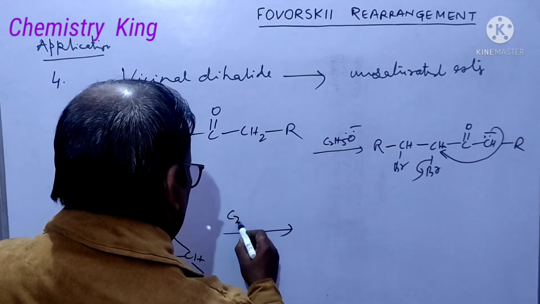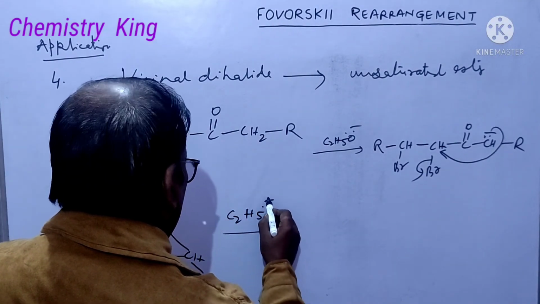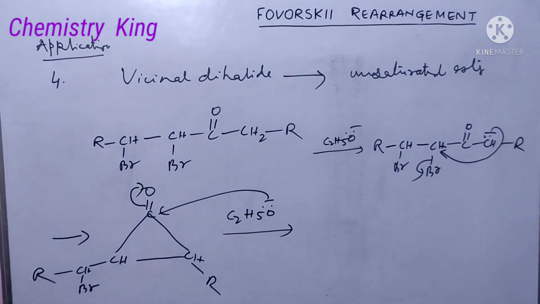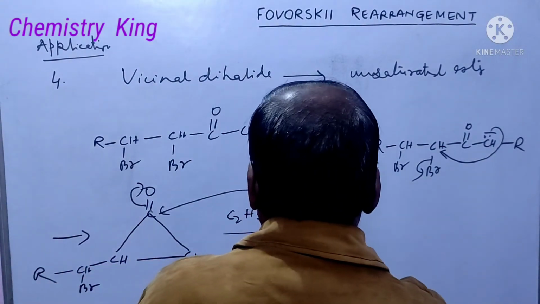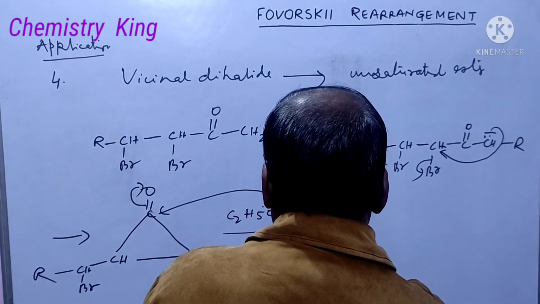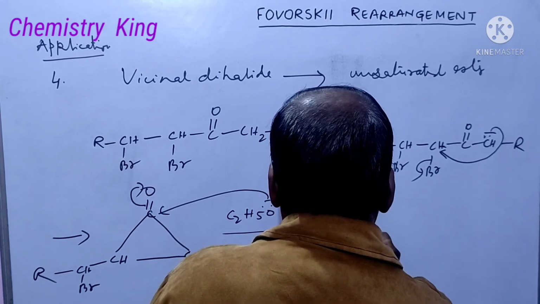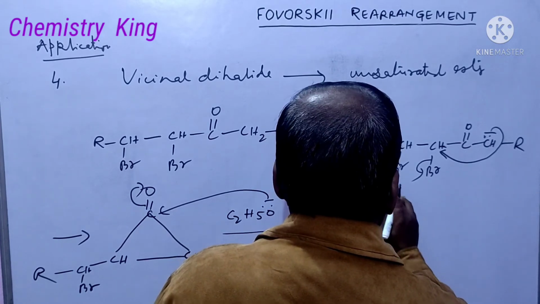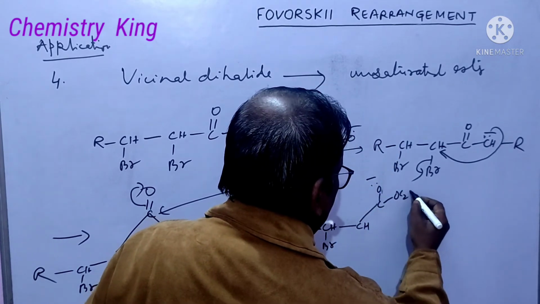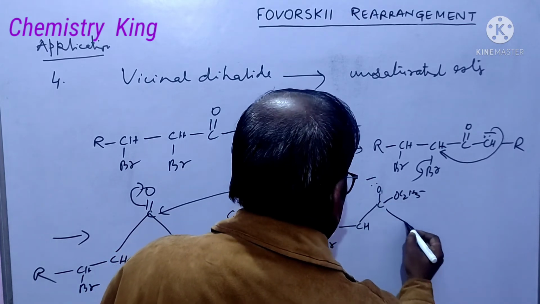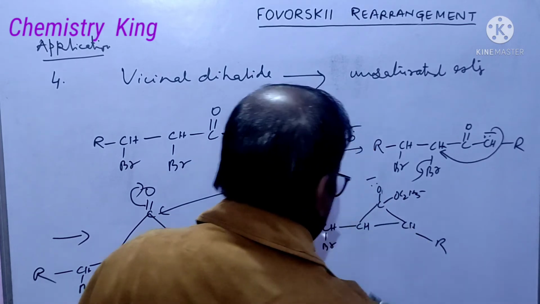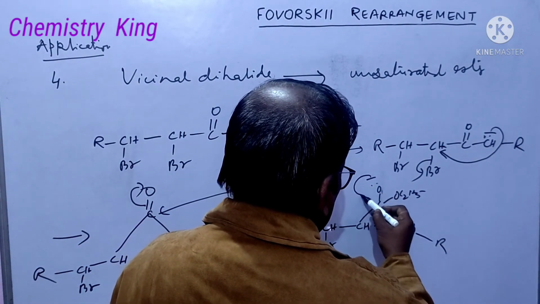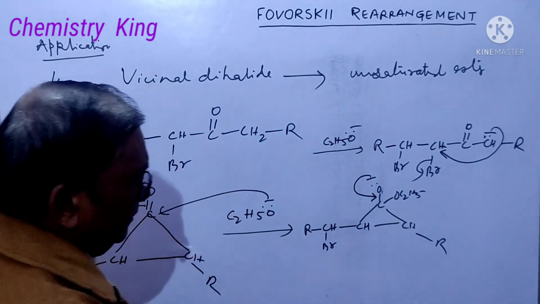Now ethoxide ion will attack here, leading to this RCHBr, CH, CO minus, OC2H5, CH, R, this. Now, this negative charge will shift in this fashion.